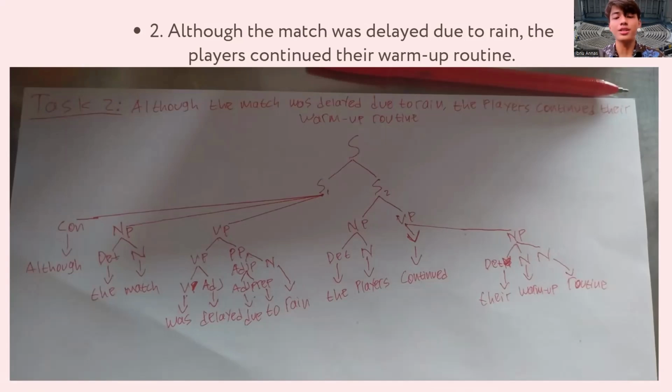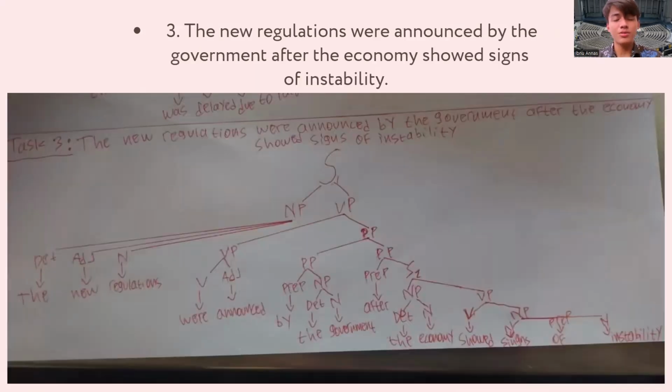There are two kinds of sentence here. The first one is although the match was delayed due to the rain. And the second sentence is the players continued their warm-up routine. This main clause is still followed by the noun phrase first, before the verb phrase pattern. And for the last one, their warm-up routine is a complex noun within the VP. The next one is number 3.